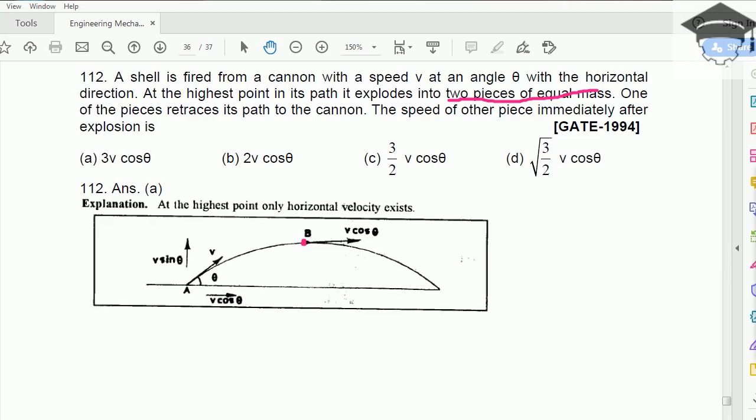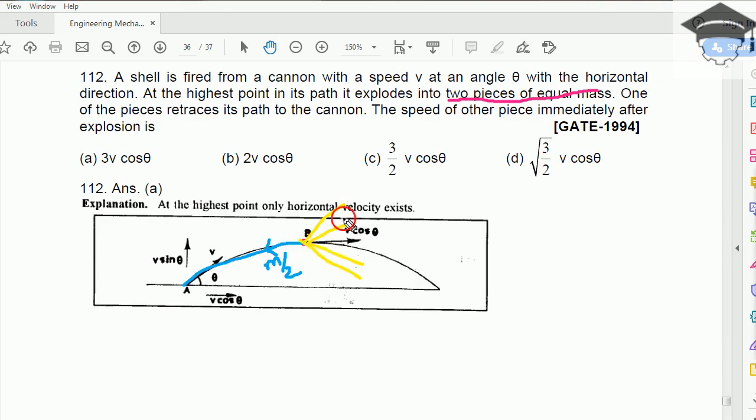So one part traces back the path. Okay, so m by 2 returns, and m by 2 goes somewhere, we don't know where, and we are not concerned with that, we are concerned only with the velocity.